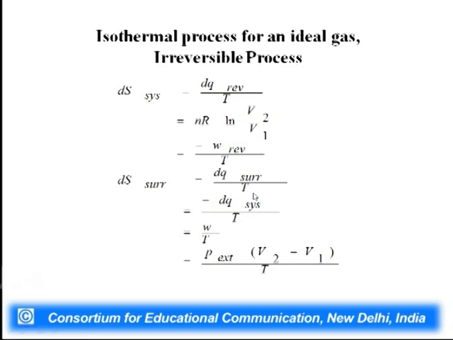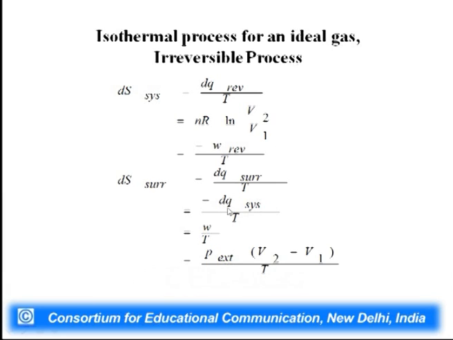How to calculate delta S of surrounding? Delta S surrounding is dq surrounding by T, and if you write it in terms of the system, you can simply write minus dq system by T. Now, this is an isothermal process and you are discussing an ideal gas. For an isothermal process, for an ideal gas, delta U is equal to 0.